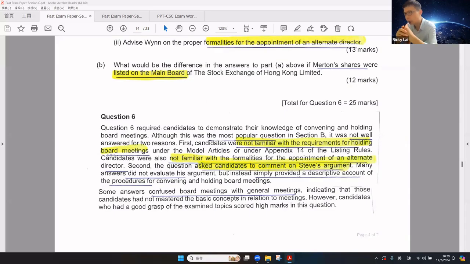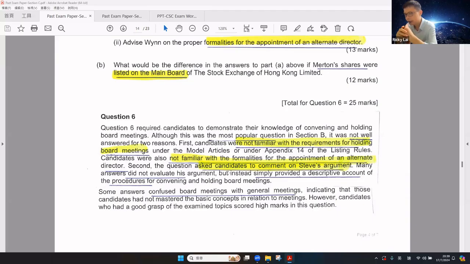Now, let's take a look at the examiner comments. This was the most popular question, but answer performance was not very good. First of all, students were not familiar with the requirements for holding the board meeting under the model articles or, for a listed company, under the CG Code. Students were not familiar with the formality for the appointment of alternate directors.